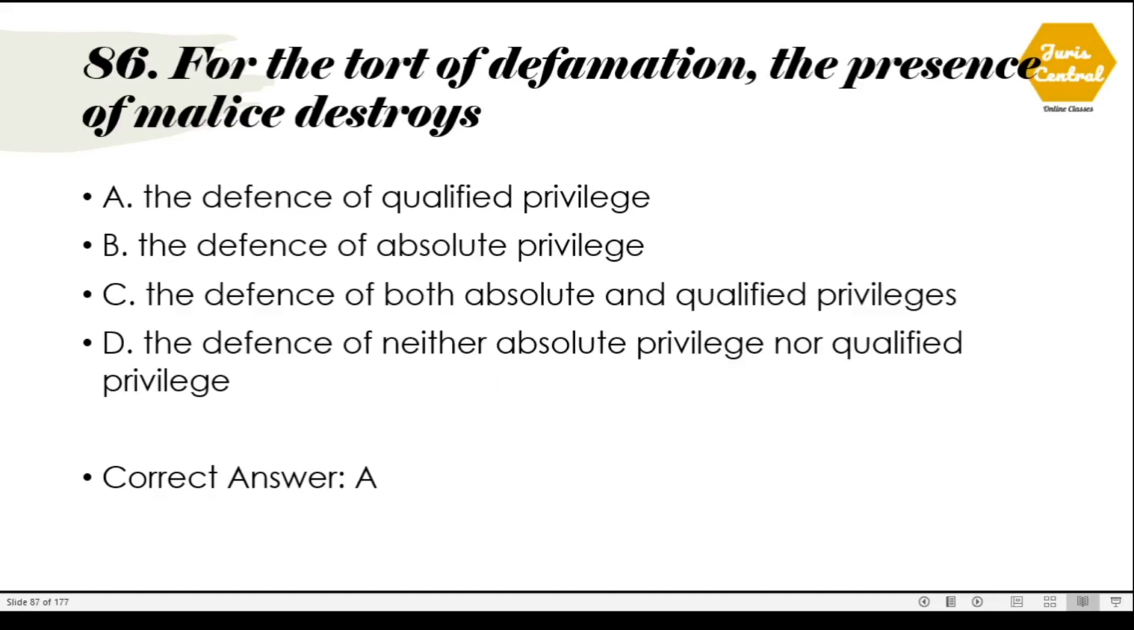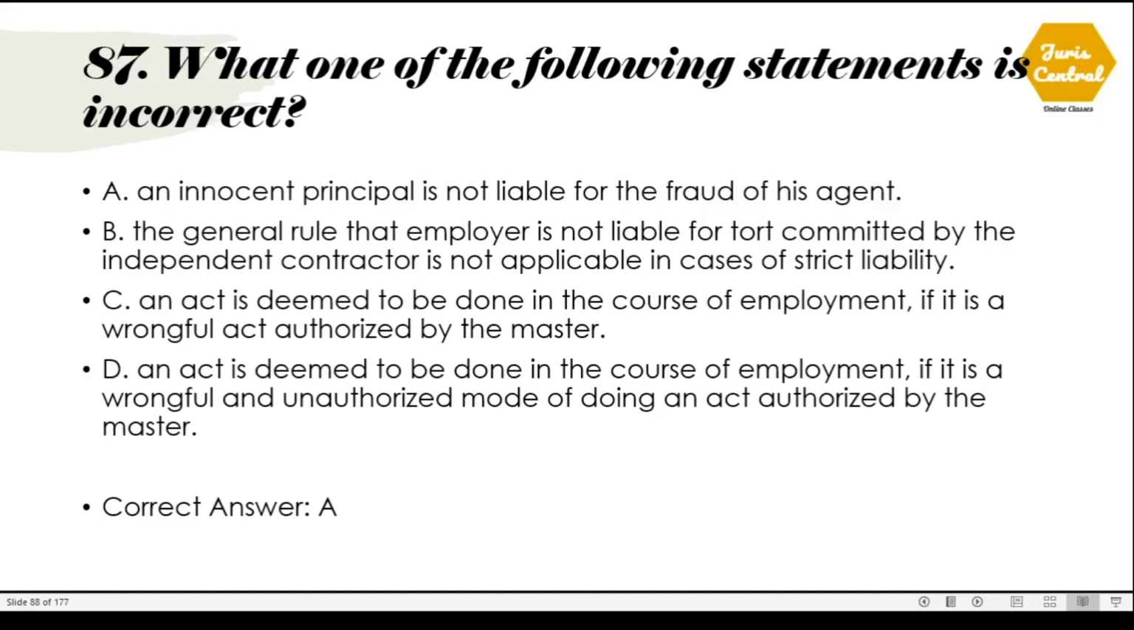86. For the tort of defamation, the presence of malice destroys. So what it destroys? It destroys the defense of qualified privilege. 87. Which one of the following statements is incorrect? So the correct option is A. An innocent principal is not liable for the fraud of his agent, which is not true.